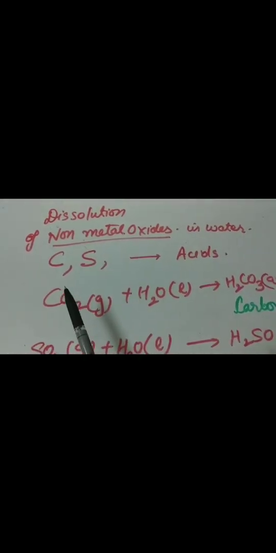Dissolution of non-metal oxide in water. Non-metals like carbon and sulfur, when added to a liquid, form acids. For example, when carbon dioxide mixes with water, it forms carbonic acid, like in cool drinks or soda water. Similarly, when sulfur dioxide mixes with water, it forms sulfurous acid.